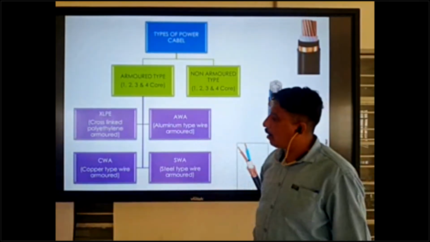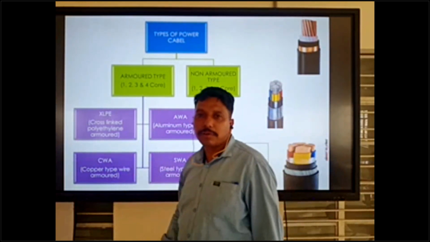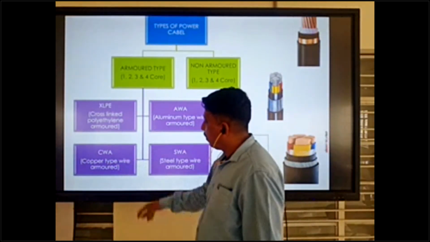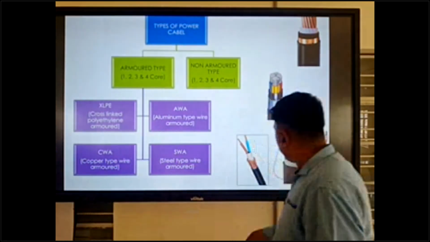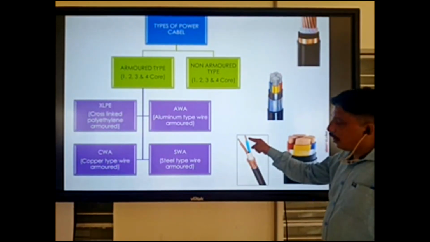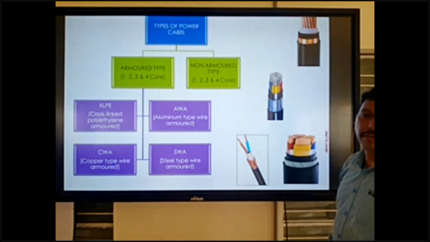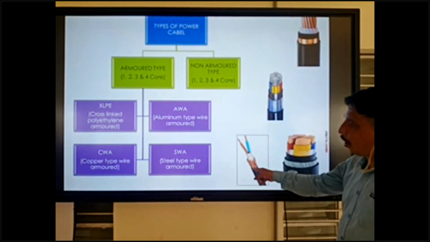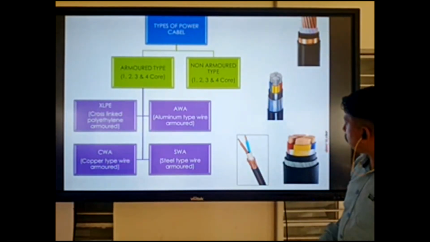AWA, aluminum type wire armor. And the next one is CWA, copper type wire armor. The full form of CWA is copper type wire armor. You can see this is made of copper. The insulated conductor is also copper. Okay, so you can check only the armor. This is the copper type armor. Copper is coming, aluminum also coming, XLPE also coming.